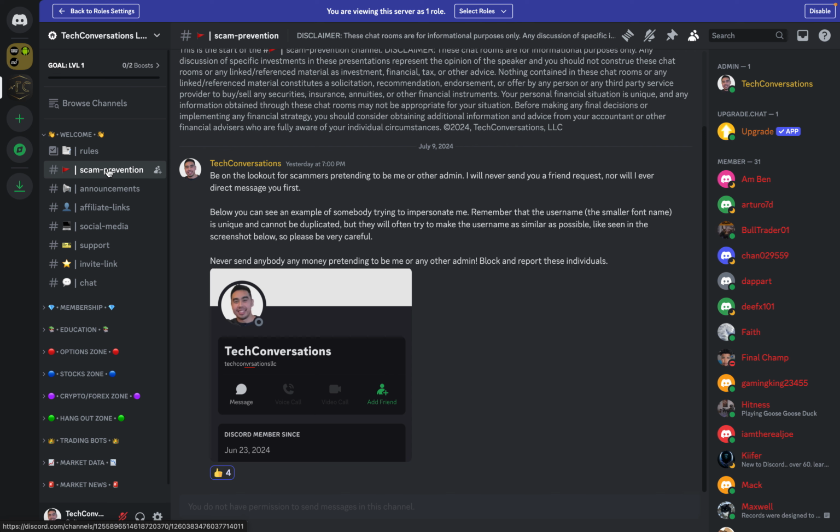I will never send you a friend request, and I will never privately message you first. Here you can see an example of somebody that was pretending to be me. You can see here that the username, which is unique on Discord, has a misspelling here, right? It should be VER. So be very careful with that. Never send anybody money on Discord, in my opinion.